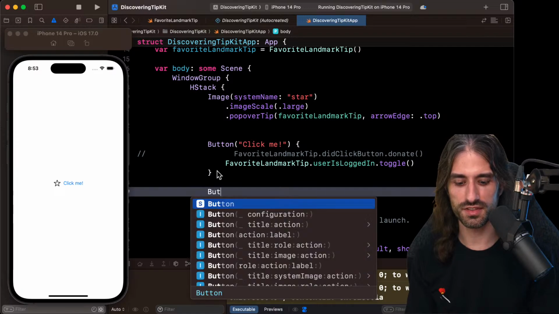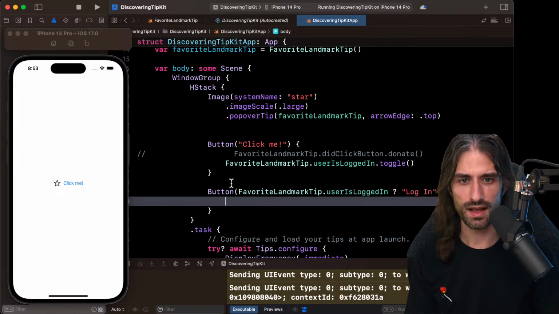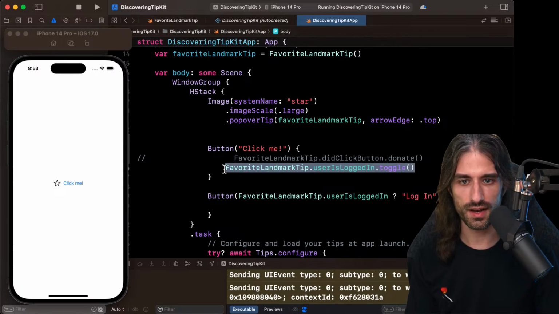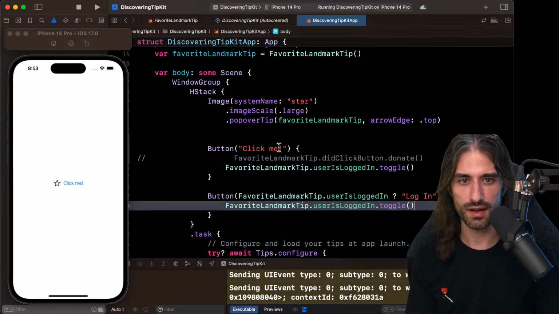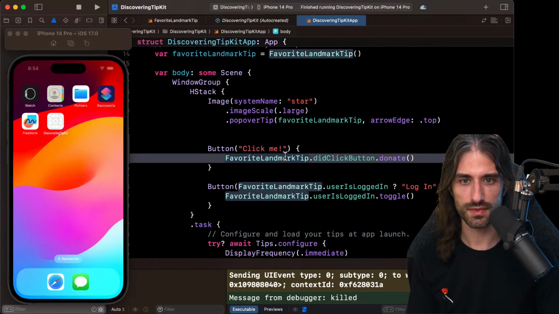I will have a second button, and the title is going to be favorite landmark tip dot user is logged in, and it's going to be either login or log out. Okay. And then here I'm going to toggle the boolean, and here I'm just going to trigger the event.